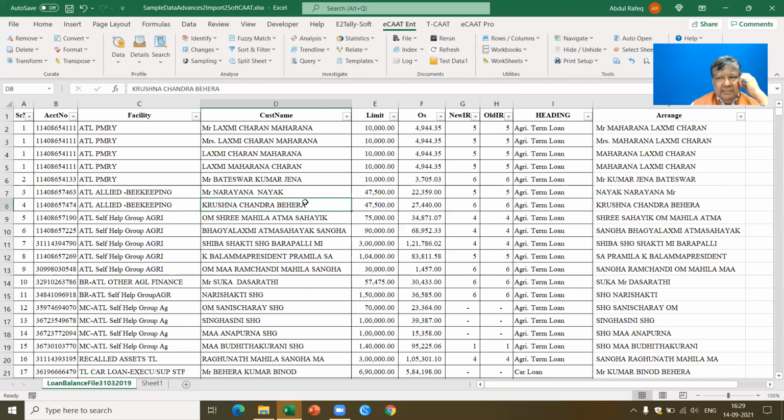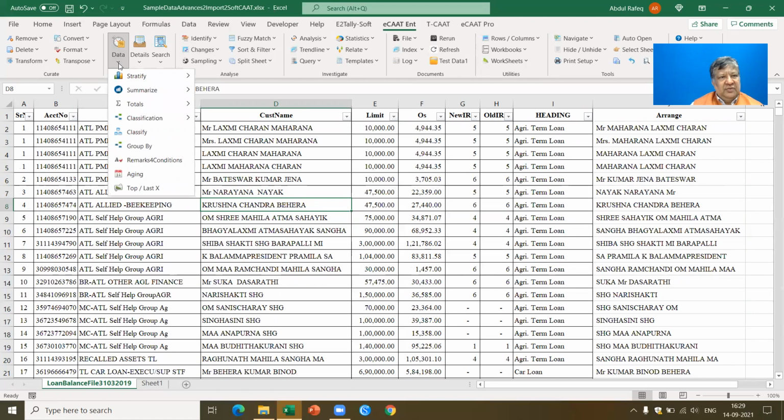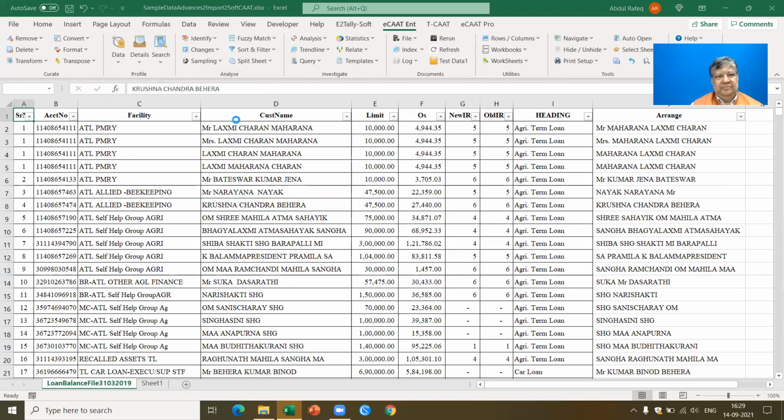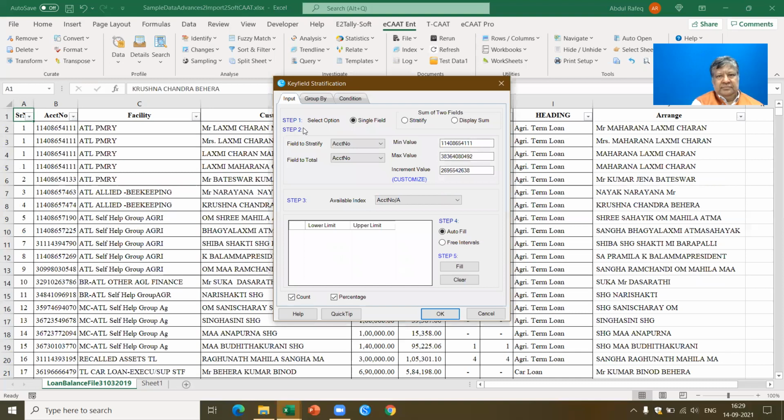Okay, now let's say I want to perform the analysis which I told you. Let's say I want to do this stratify. Let's start with stratify, and I want to stratify based on what is called a key field. I want this to be based on the amount. It has to be based on the numeric data. Let's say I want to stratify based on the outstanding, and I want the total of the outstanding.